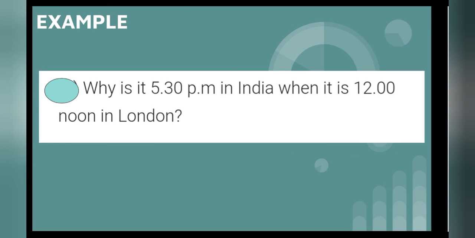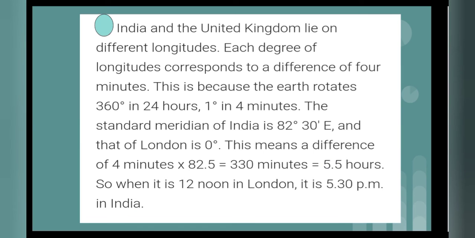For example, why is it 5:30 p.m. in India when it is 12 noon in London? India and the United Kingdom lie on different longitudes. Each degree of longitude corresponds to a difference of 4 minutes. This is because the earth rotates 360 degrees in 24 hours, 1 degree in 4 minutes.